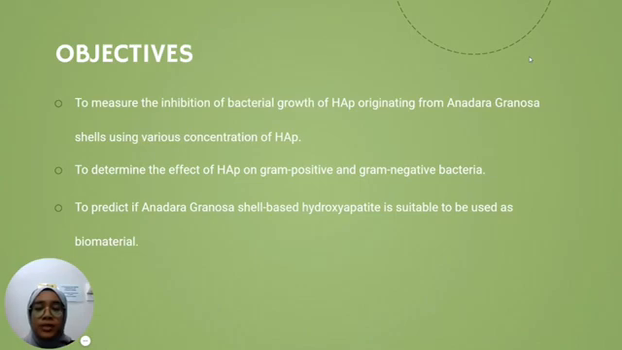The objective of this research is to measure the inhibition of bacterial growth of hydroxyapatite originating from Anadara granosa shells using various concentrations of HAP, to determine the effect of HAP on gram-positive and gram-negative bacteria, and to predict if Anadara granosa shell-based hydroxyapatite is suitable to be used as biomaterial.